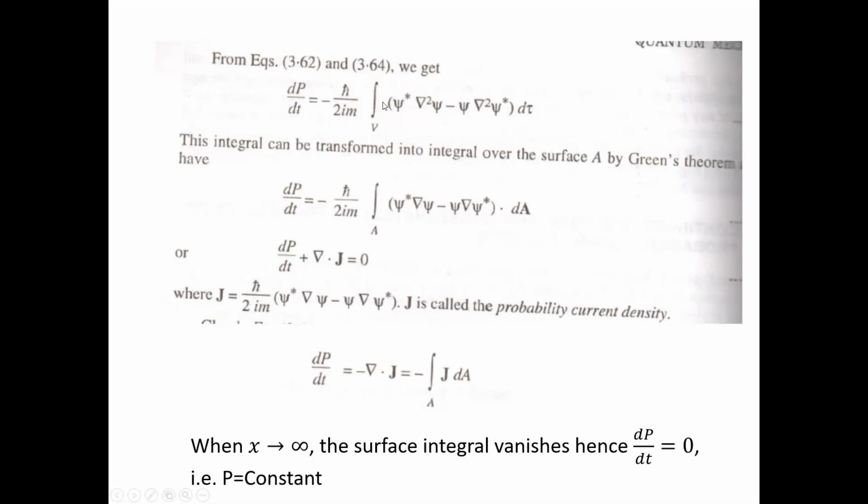So what you have to do, you have to take here, you can write down this equation simply as the volume integral of the divergence of this term. Okay, and the divergence of this term will give you this finally. And then the volume integral I have converted into a surface integral using the Gauss divergence theorem. So when I use the Gauss divergence theorem, the divergence of this quantity converts into a surface integral. So this is the solution: dP/dt equals minus ħ by 2im and the surface integral of this quantity.